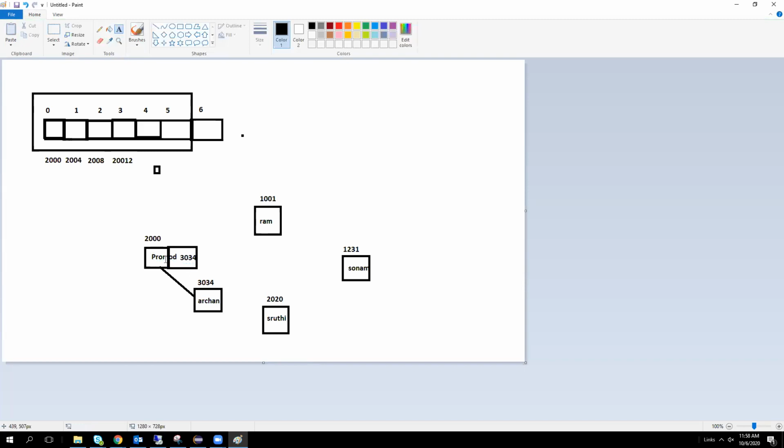We can call these two items data and pointer. Combinedly, we can call it one node. I will show you in Google.